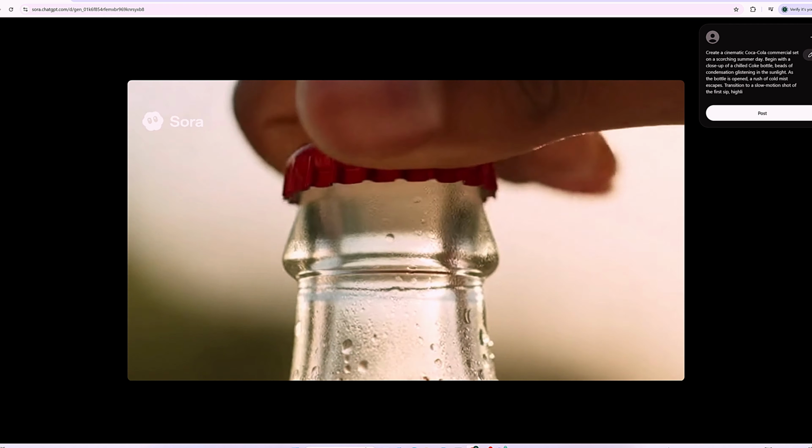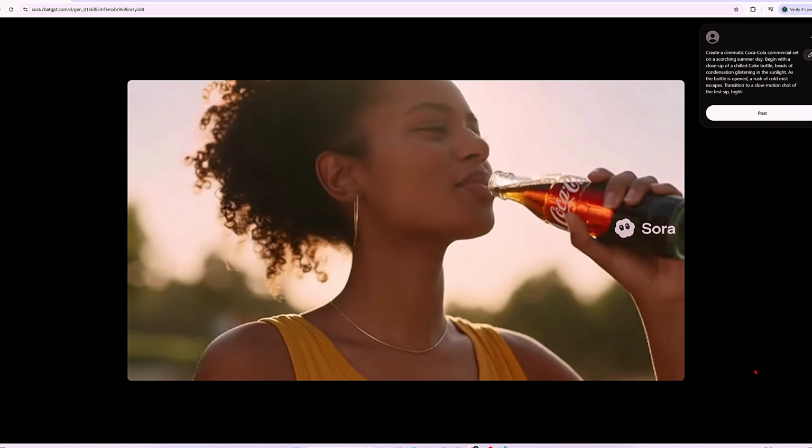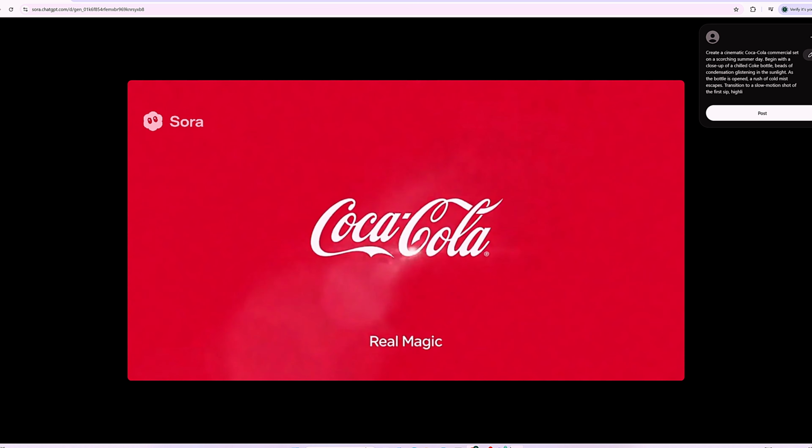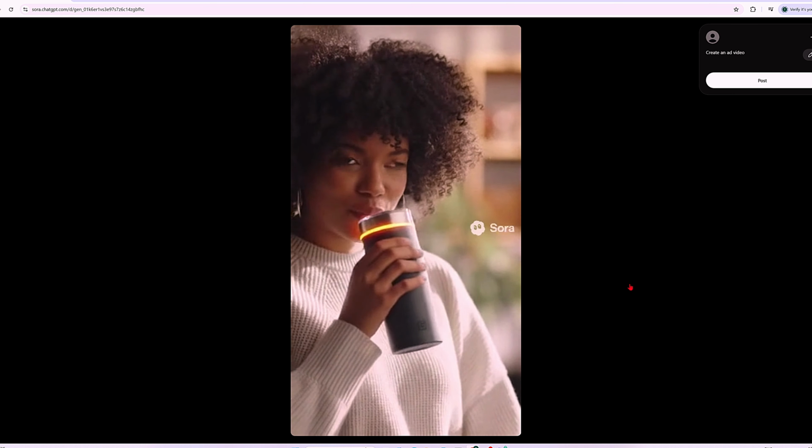Wow, that looks awesome. All I did was type in the text prompt, and these are all one-shot results. No tweaking, no regenerating, nothing. Check out this other one I made with just a super simple prompt.